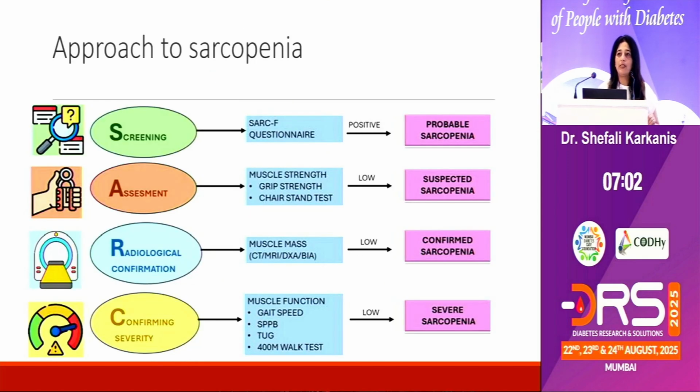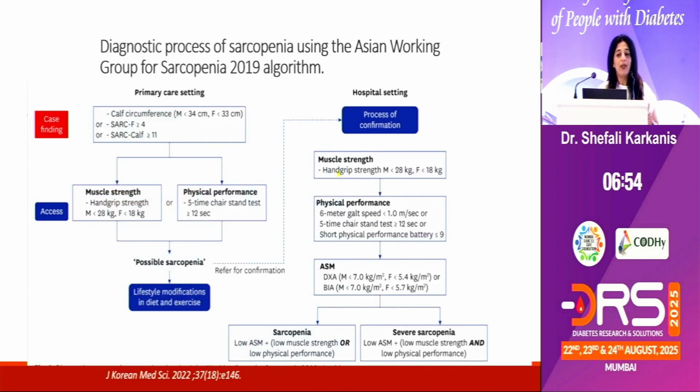So now we are suspecting a patient with sarcopenia. What do we do? Remember SARC: screen, assess, radiological confirmation, and confirming the severity. The Asian Working Group for Sarcopenia has clearly stated, first you find the case, you suspect the case in the primary care setting, do a basic examination, assess for the muscle strength and the physical performance. If you feel that the patient has sarcopenia, subject the patient in a hospital setting to different confirmation processes, where you can actually gauge the ASM or the lean muscle mass, and then you determine whether the patient has sarcopenia or not.